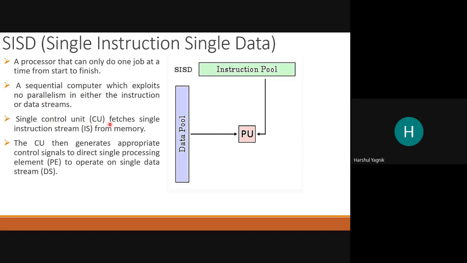Here a single control unit fetches instructions from instruction memory, and the control unit is also able to generate control signals for the processing element, as well as for the data which is to be read from the data memory.